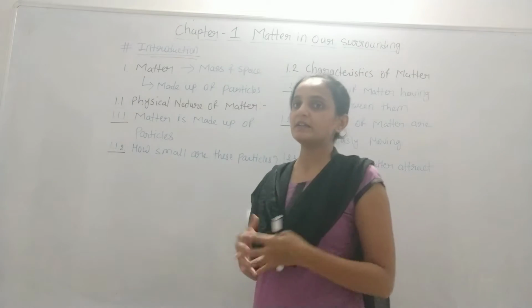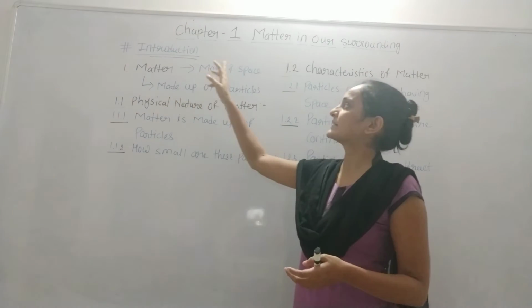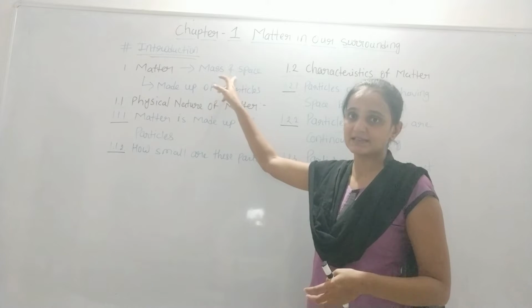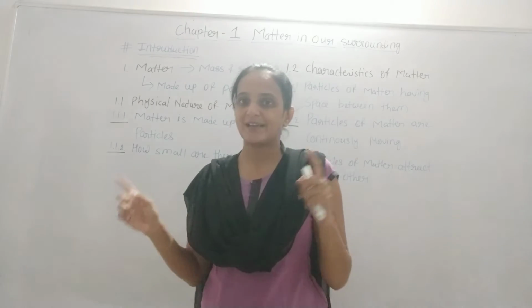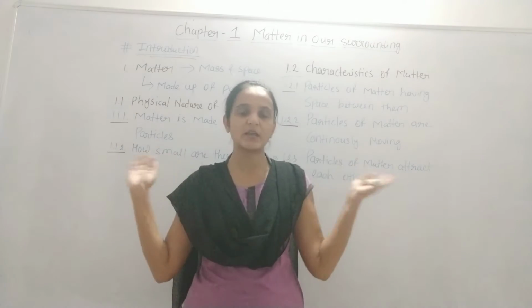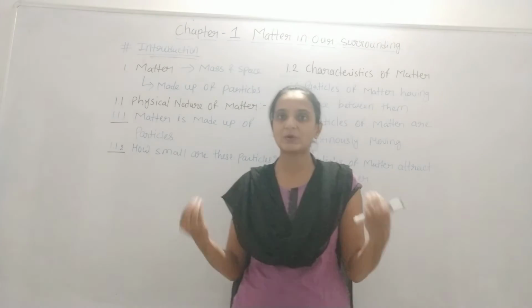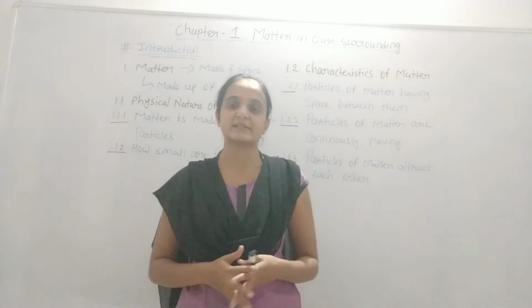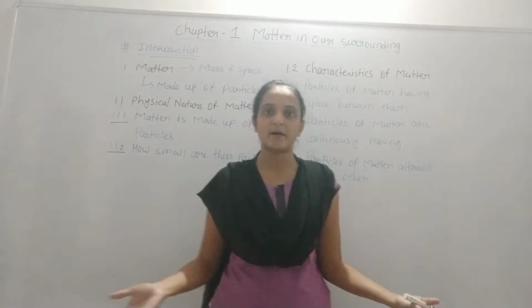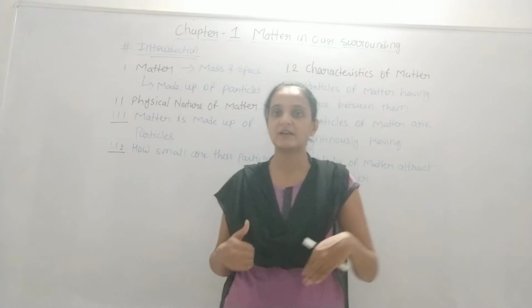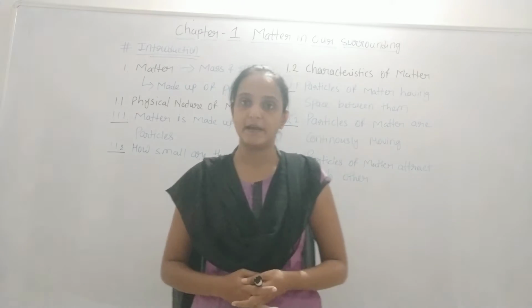So we are defining matter: matter is anything which occupies space and has certain mass. That can be considered as matter. So as per this definition, if you look around you, everything, including us, is considered matter because we also have certain mass and we also occupy space. So we can consider ourselves as matter too.